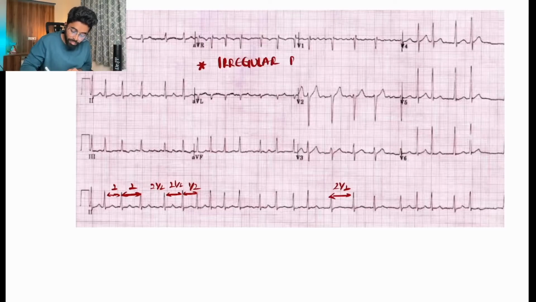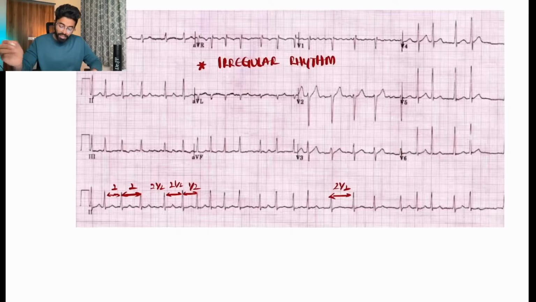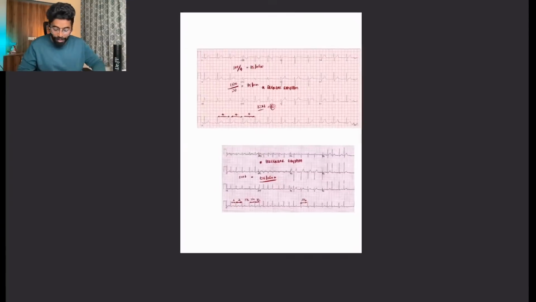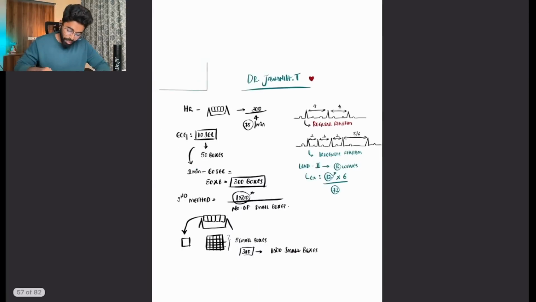So for this irregular rhythm ECG, we need to find the heart rate. Then definitely we know the third method, which is nothing but counting the number of R waves, and we multiply with 6. 1, 2, 3, 4, 5, 6, 7, 8, 9, 10, 11, 12, 13, 14, 15, 16, 17, 18, 19, 20, 21. So 21 into 6, that is nothing but 126 per minute, will be your heart rate for this particular ECG, which is an irregular rhythm ECG. Right. So that's how you calculate the heart rate in a particular ECG.